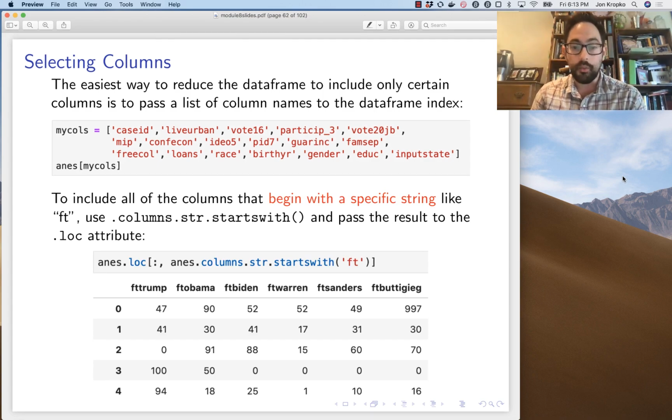There are a few more specific things we can do. So if I wanted all of the columns that began a certain way, like with ft for the feeling thermometers, then I could use the method .columns.str.startswith and pass that to loc. So what this is going to do, remember loc captures columns by their name, it's going to give me all the columns that start with ft.